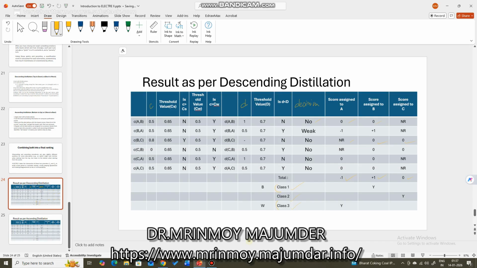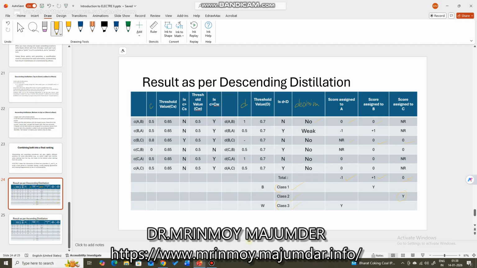C is not best, not worst, it is in between. So it was assigned class 2 because it has a score of 0. The total score will show you which class to assign. And A has a score of -1. Certainly it is negative and it is the third best value, because within -1, +1 and 0, +1 is the best value, 0 is the second best value and -1 is the last best value.